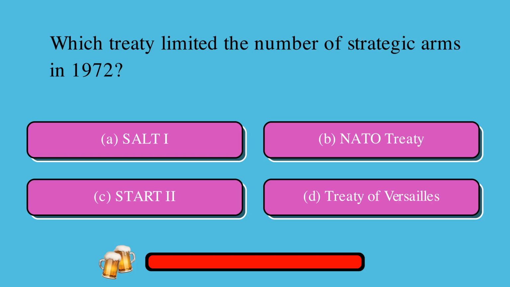Which treaty limited the number of strategic arms in 1972? A. SALT I or B. NATO Treaty or C. START II or D. Treaty of Versailles? The correct answer is A. SALT I.